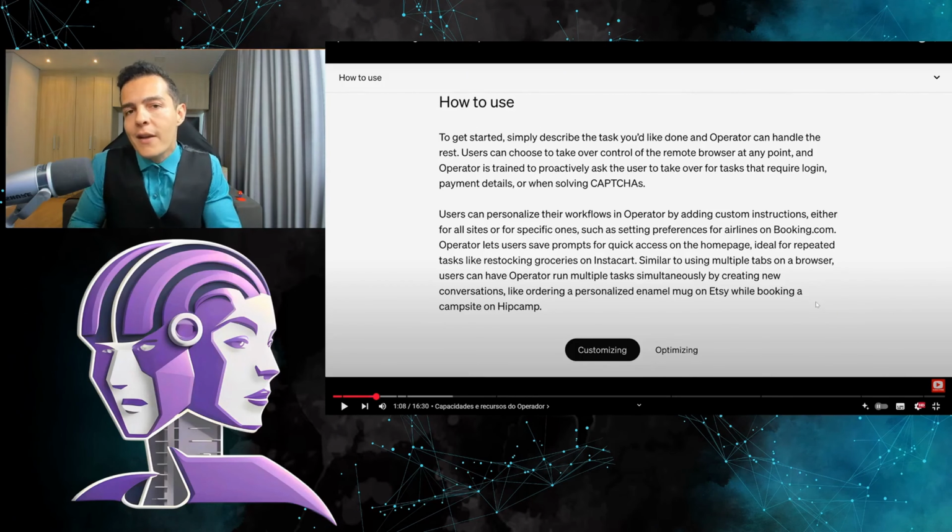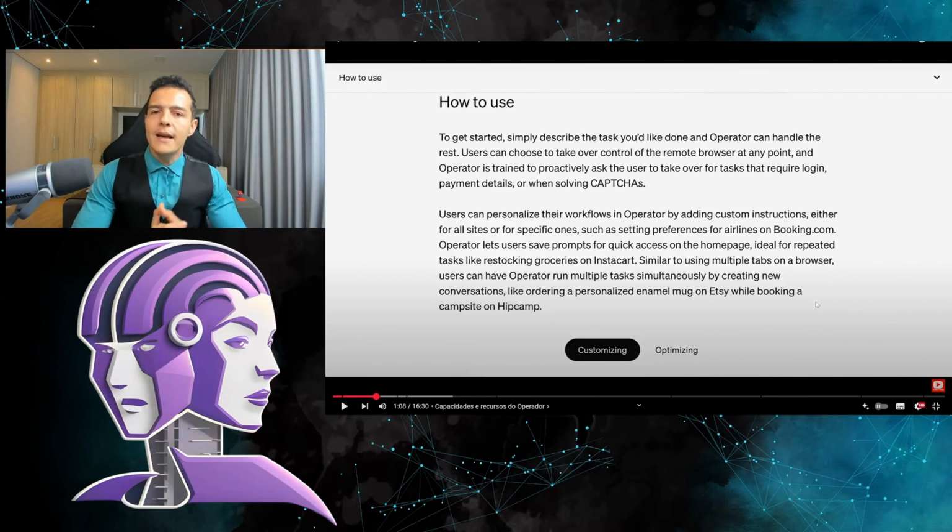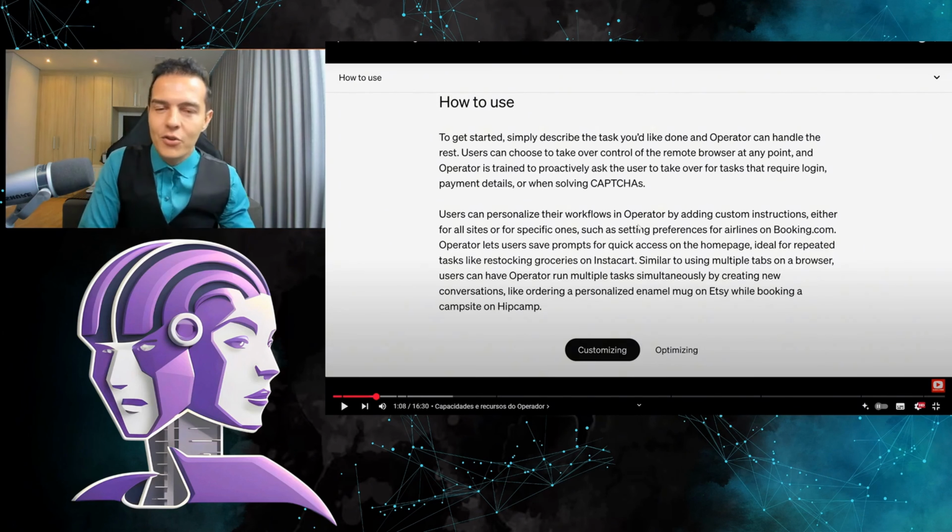Now, take control. Let's go. At any moment, there's a little button there that you can press. We're going to see that working here soon. Take it easy, but basically at any moment you can press and take control because you can see the mouse cursor moving. You'll see it's kind of scary, but it's also really amazing.